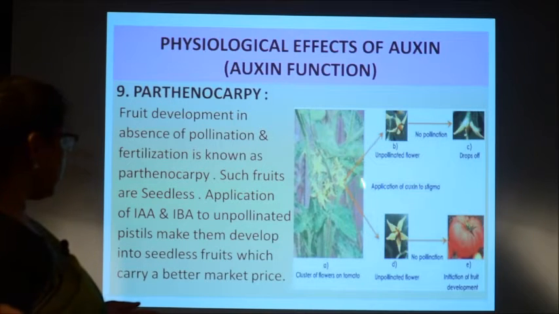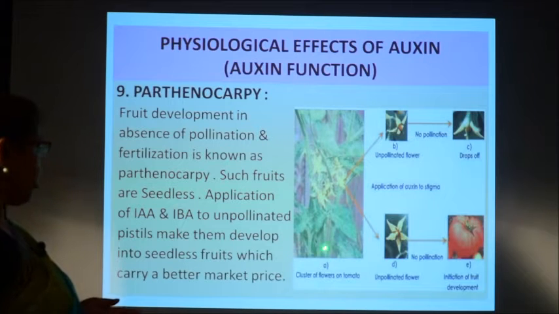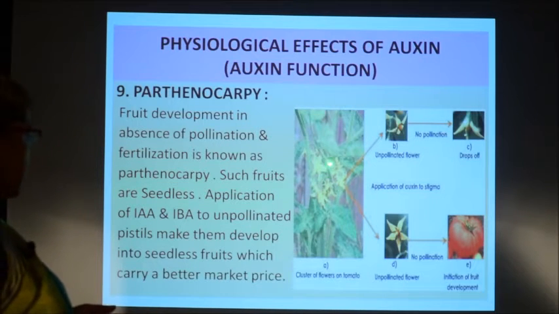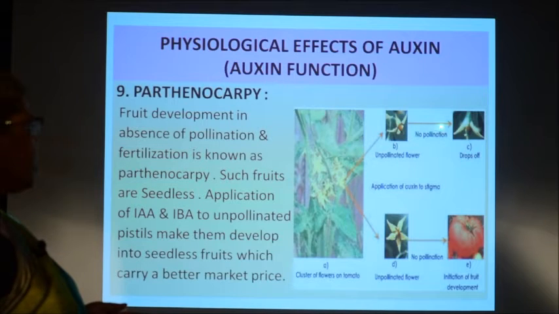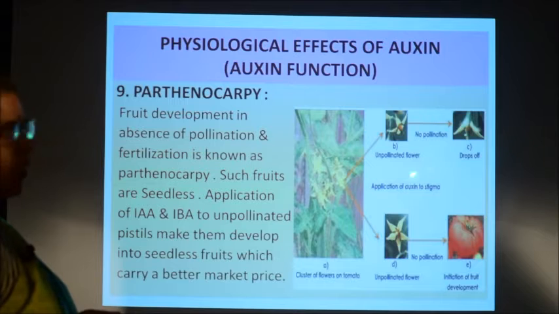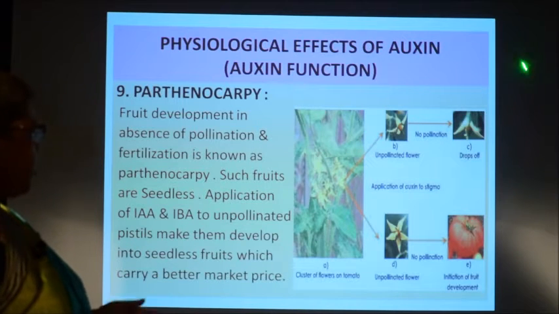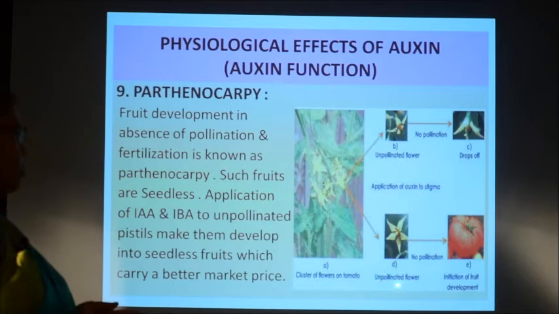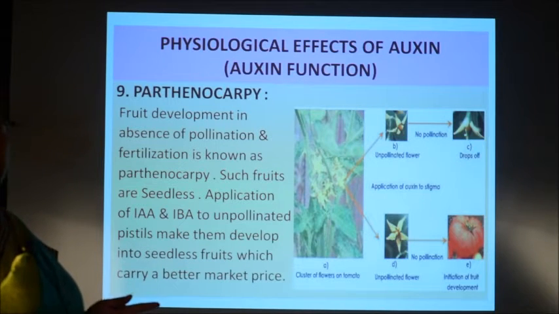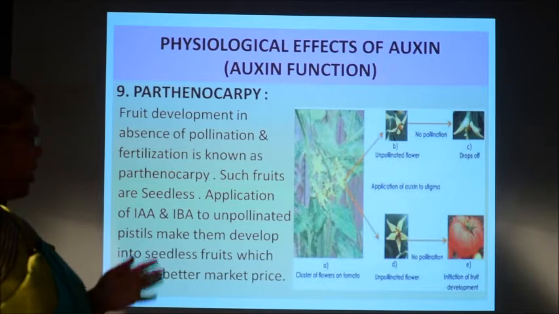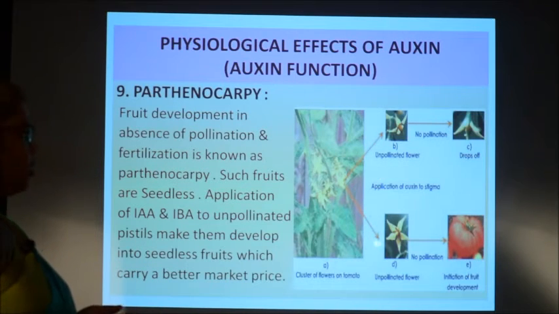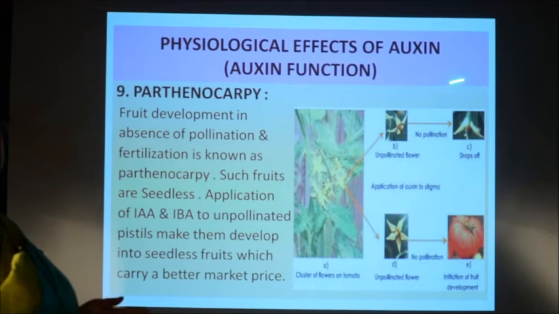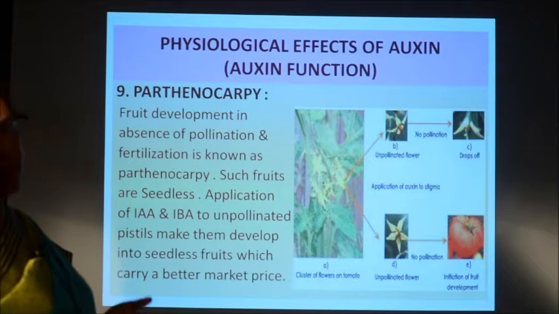For example, in this photograph a tomato plant is shown, and these are the tomato flowers, and if there is no pollination and you do not apply any hormone, then what will happen? After some days these flowers will drop off. But if you apply auxin hormone to these unpollinated flowers, what will happen? Fruit will develop. Although there is no fertilization or pollination, the flower will develop into a fruit by the application of auxin, and that fruit is without seed, because since there is no fertilization, there will be no seed.